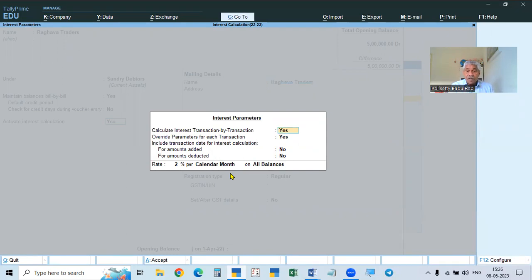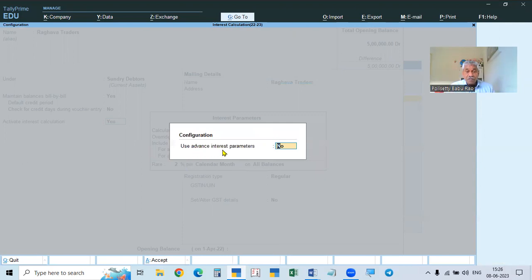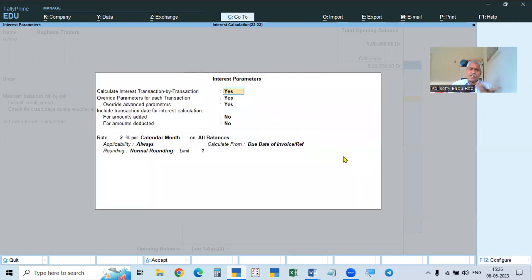We want advanced parameters. So in this window, press F12, and it will ask you to use advanced interest parameters. Make it yes. If you make it yes, you can use any, basic or advanced. And then here, calculate interest transaction by transaction. If there is one transaction, the interest will be calculated on that transaction. If there is more than one transaction, interest is to be calculated for every transaction, one after another.